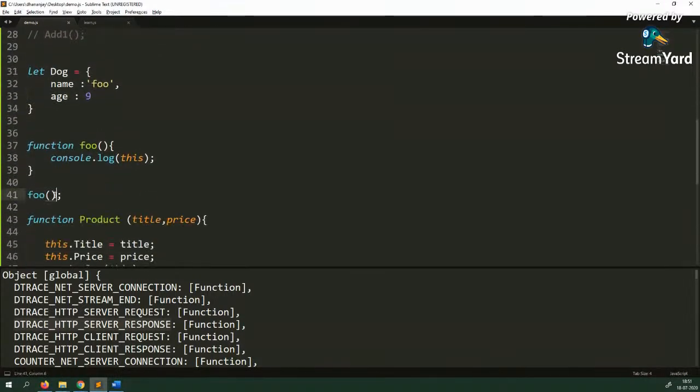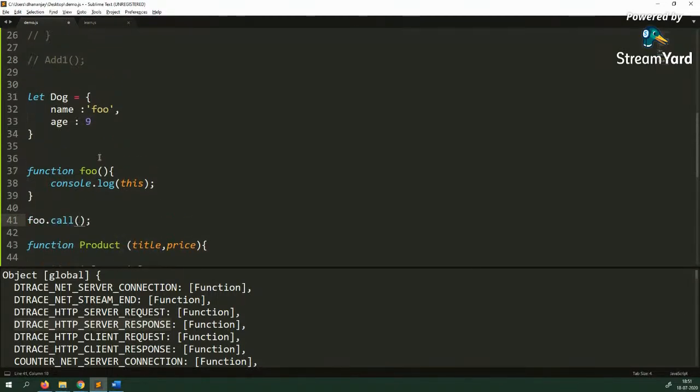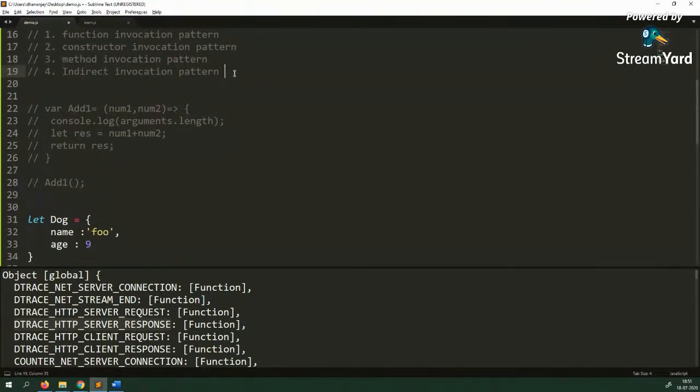How will you do that? We'll say foo.call. There are three ways the indirect invocation pattern works. They are called A, B, and C. A is apply, B is bind, and C is call. So if you use one of these, you are calling a function indirectly.